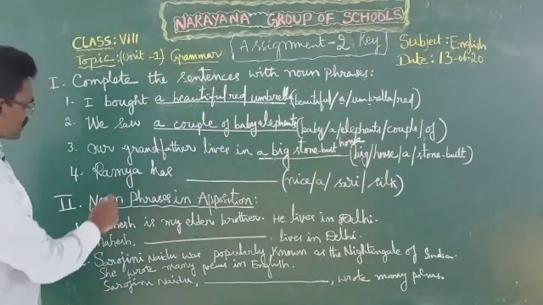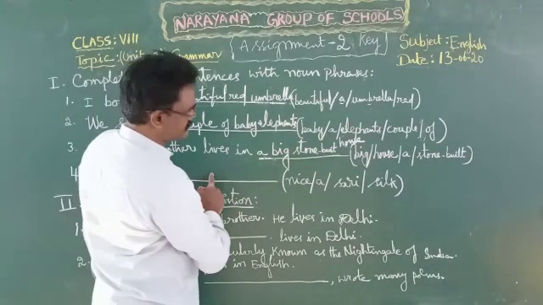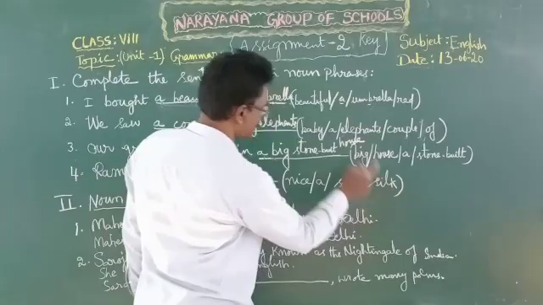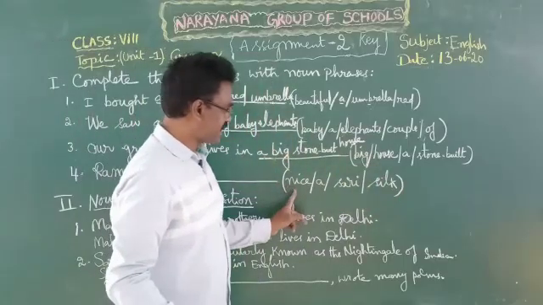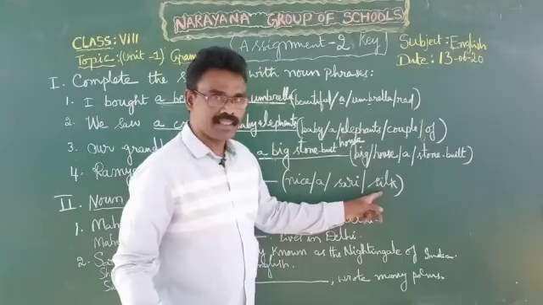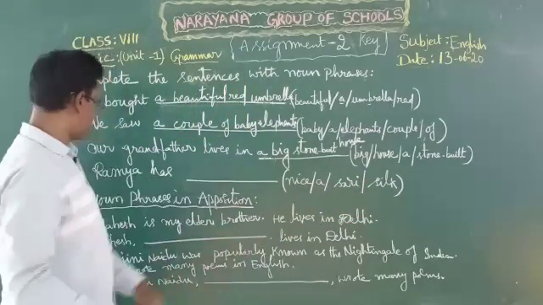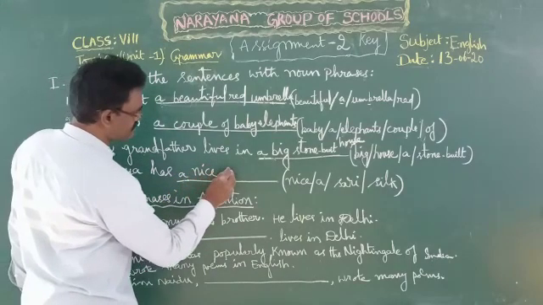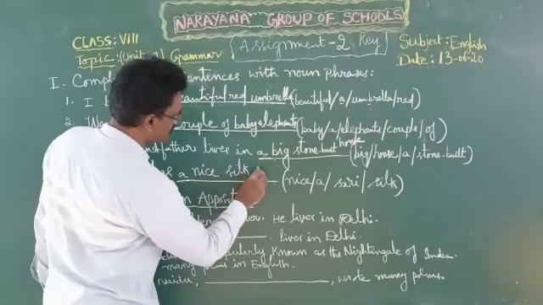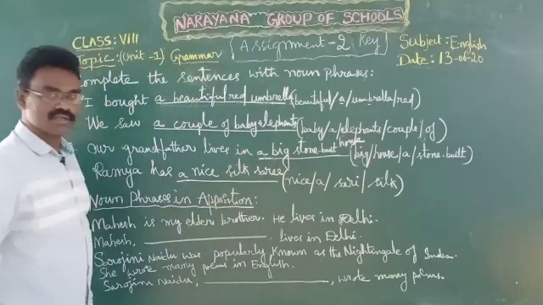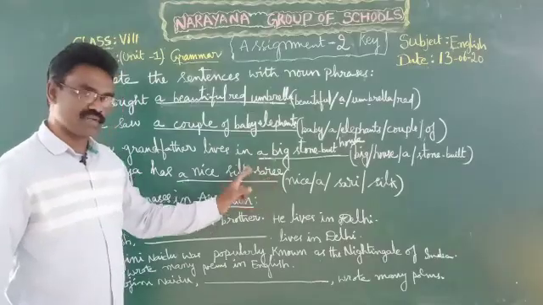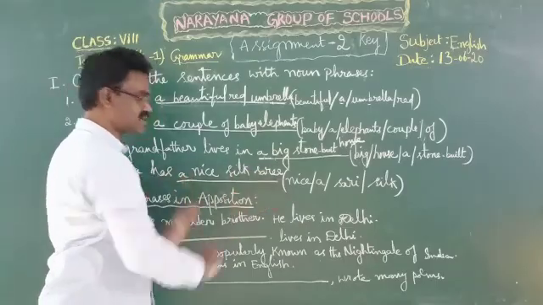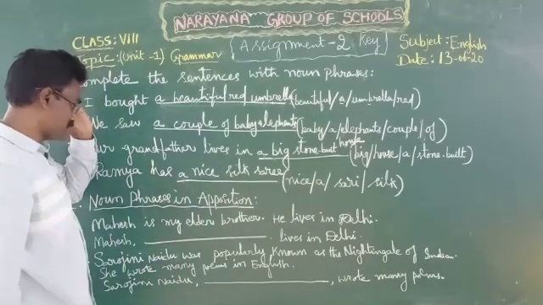Now let us see fourth one. Ramya has dash. The words given in brackets are nice, a, sari, silk. Here nice indicates quality, right? Silk indicates material. So we should write quality in the beginning. Ramya has a nice silk sari. So sari is a noun. This noun is qualified by these words, so it is a noun phrase. So this part, noun phrase. Now let us see Roman number 2.